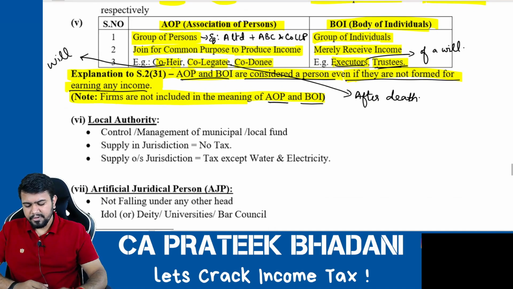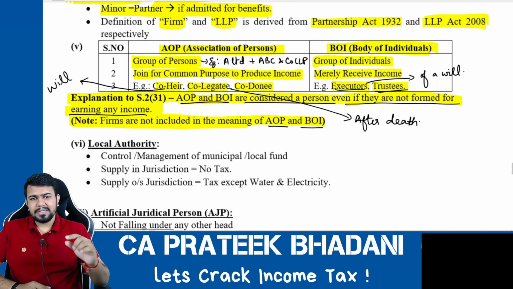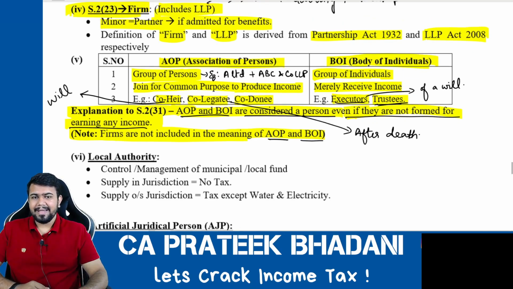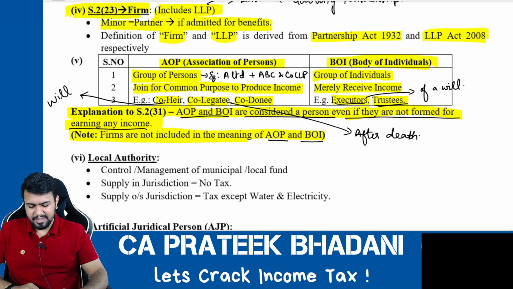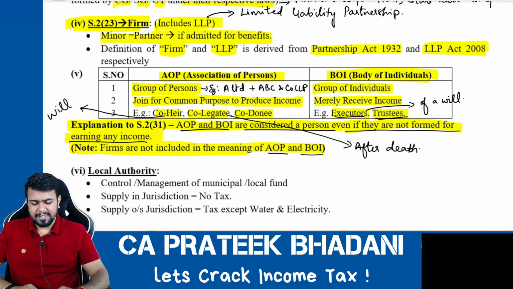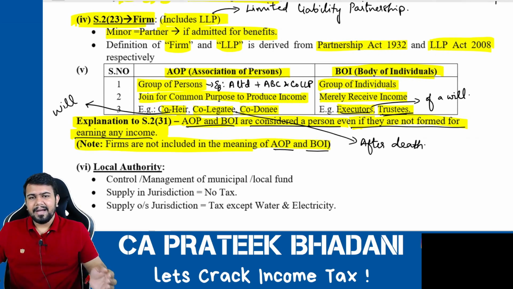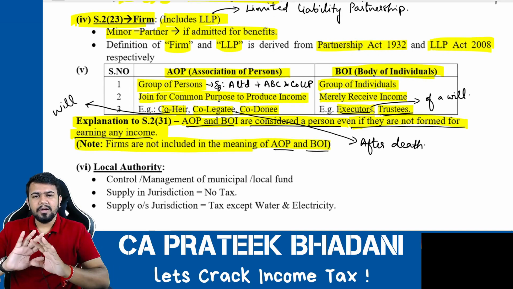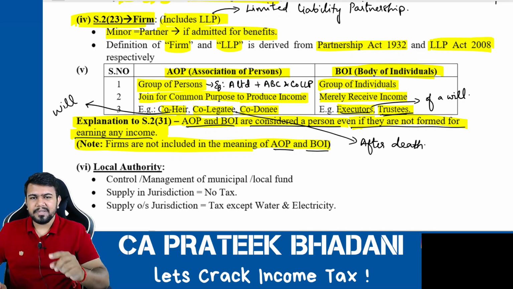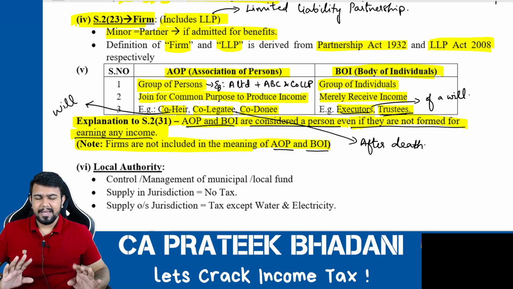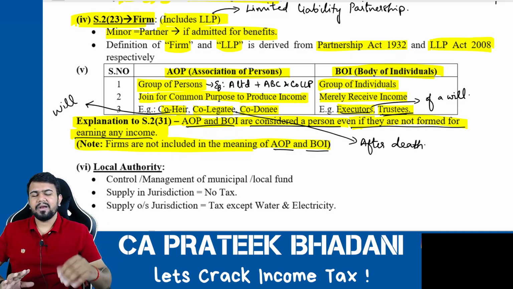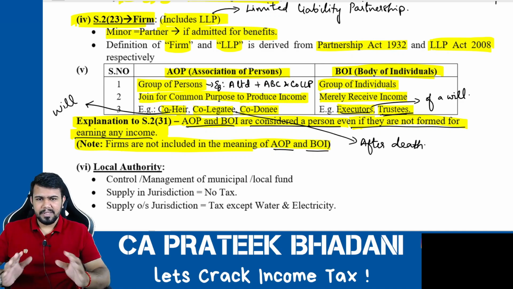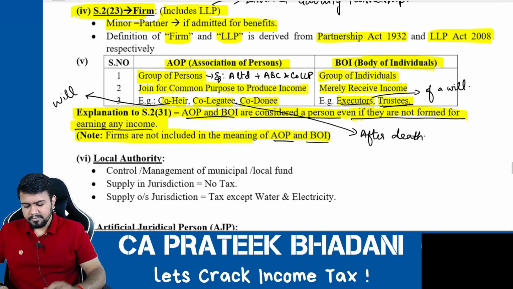Now we also saw that if a person is considered a partnership firm, then the firm will not be considered an AOP or BOI. Hence, a partnership firm and an AOP or BOI are mutually exclusive. You understand? Next, the explanation to section 2(31) tells that even though a group of persons has come together not to earn income, if it is still a group of persons, it will be considered an AOP or BOI. It is not necessary that it should be formed only for earning income. You get my point?